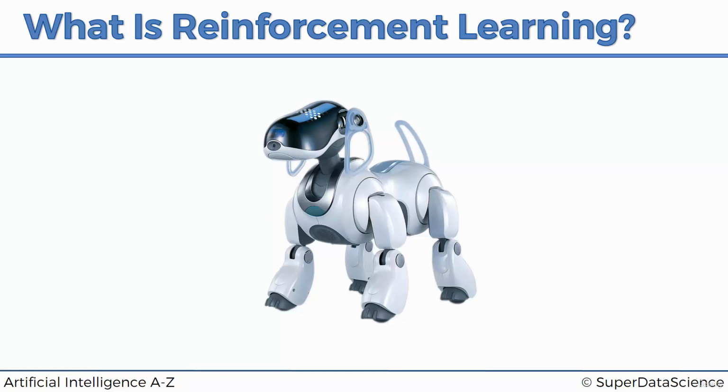So the dog tries to stand up, it falls, and it realizes that, okay, I shouldn't do that action that led to me falling, because every time I fall, I get a -1, which is not good for me. So it does the other action that helped it stand up. And then it just experiments, tries things randomly, and figures out that it can make a step forward by moving its right front foot. And it gets a +1, and it realizes, oh, I should do more of that. Okay, cool. So it now learns that it should do more of this and less of that.